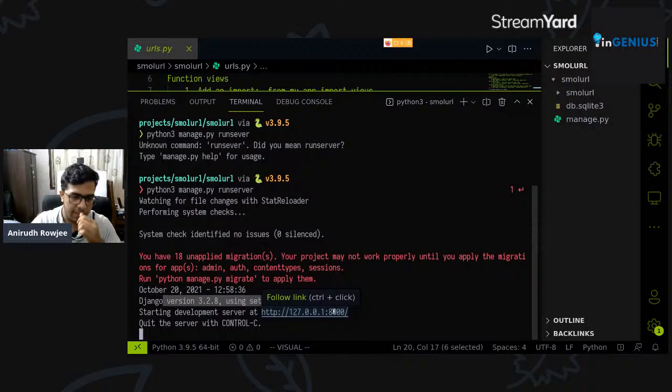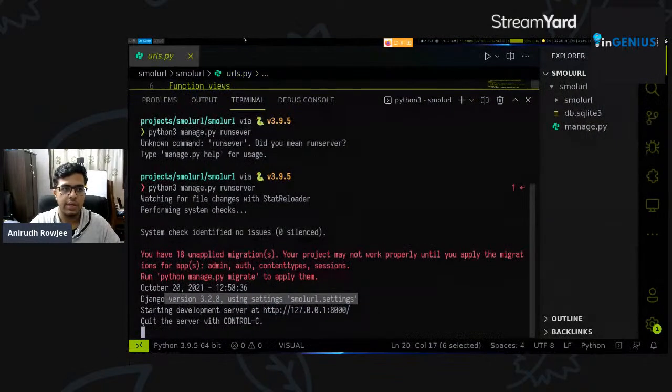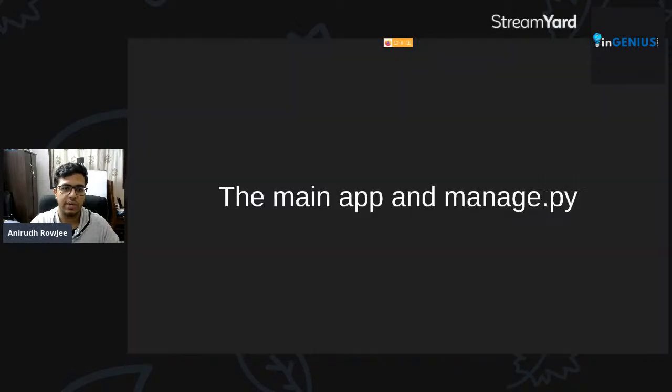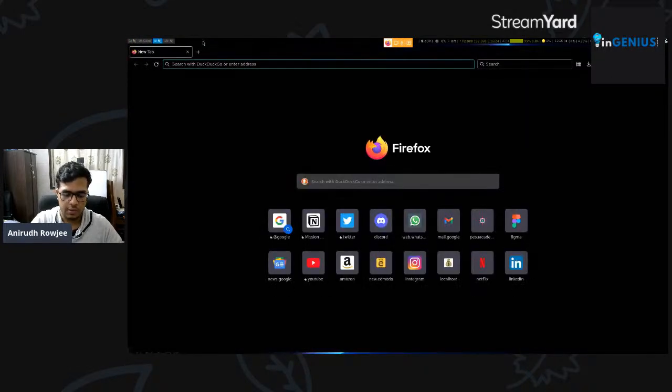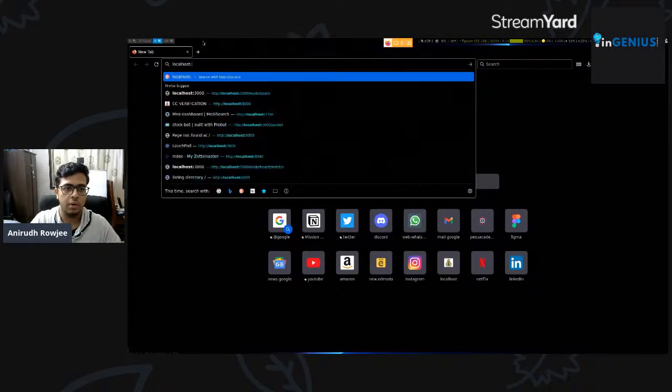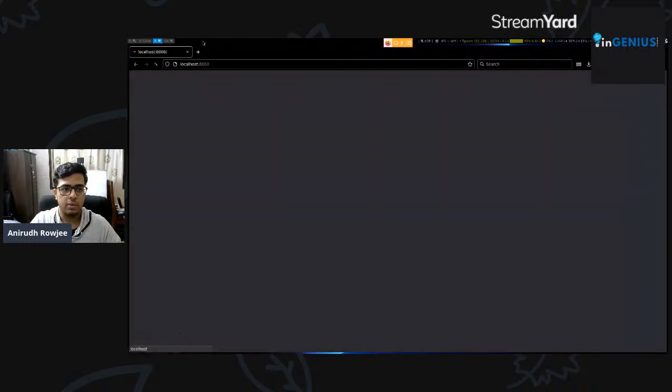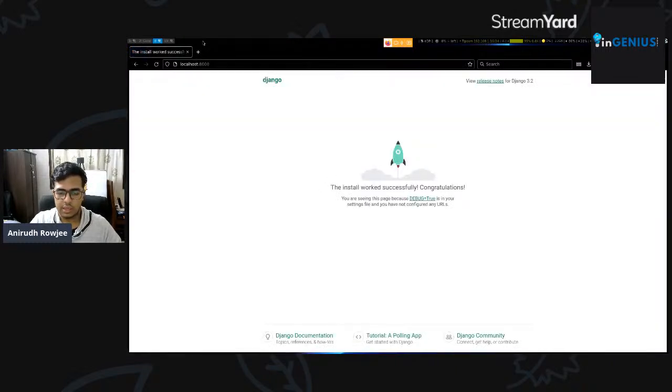We started a development server at http://127.0.0.1, which is localhost, at port 8000. All right. So let us follow this URL. I'll open a separate window for Firefox, go to localhost:8000, and we'll zoom in.